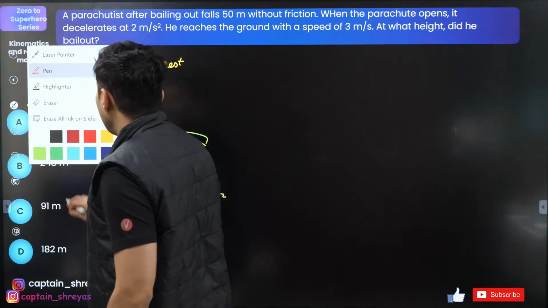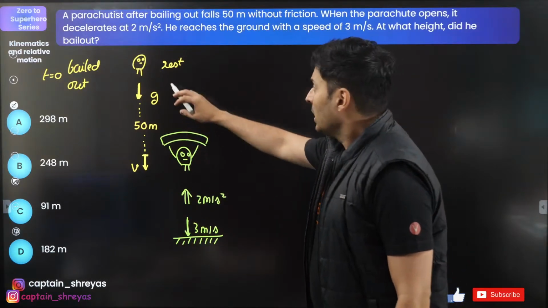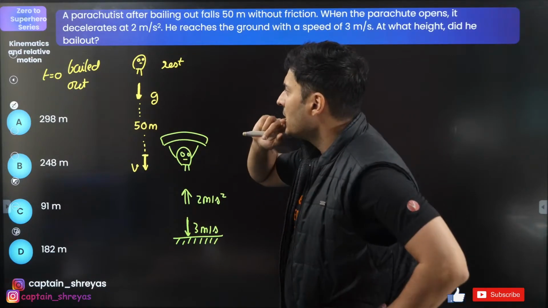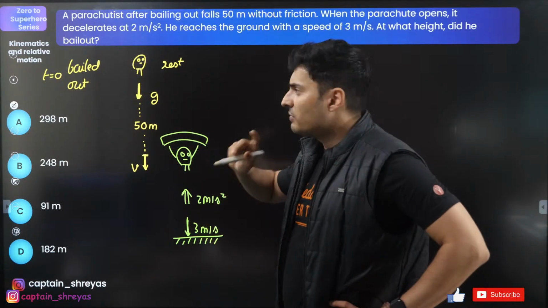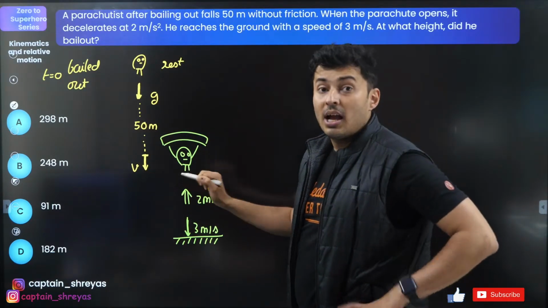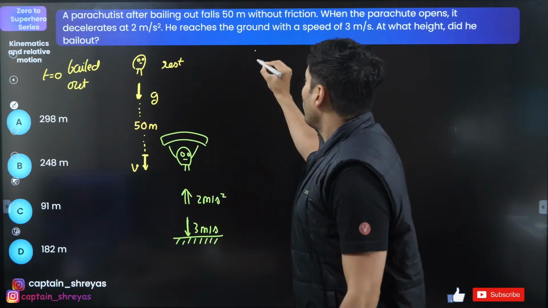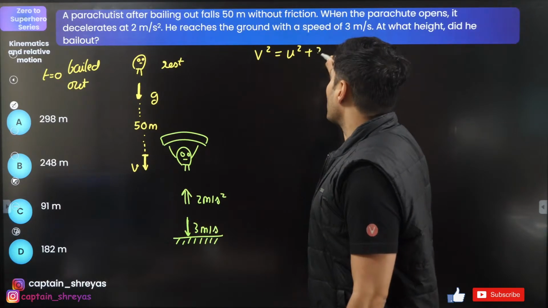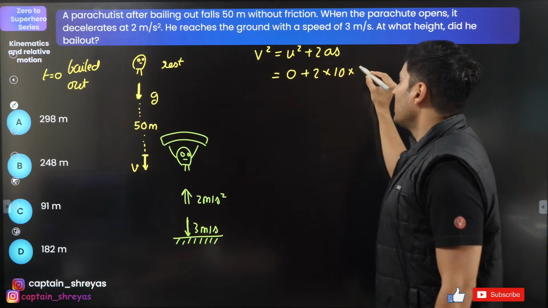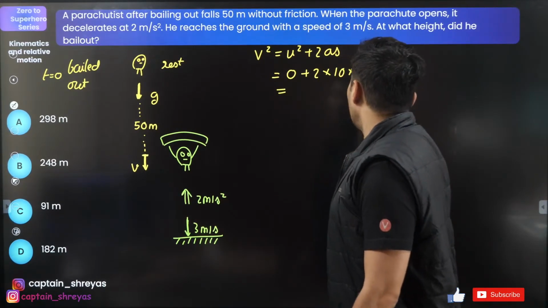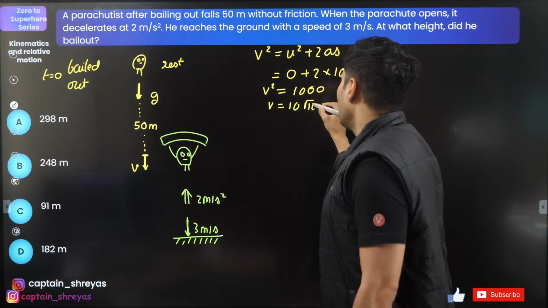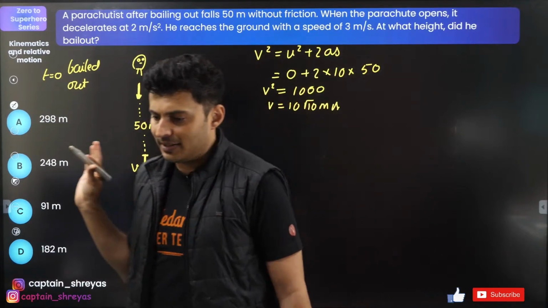Okay, so coming back to this. From here to here, when you descend by 50 meters, what will be my velocity? How do I find that out? I think I'll use v square is u square plus 2as, because I know the distance, I know the acceleration, I know the initial speed, I need to know the final speed. So v square is equal to u square plus 2as. Initial speed 0, acceleration 10, that's gravity, displacement 50. So this will become nothing but 1000. So basically v will be 10 root 10 meters per second. Okay, I'll keep it on the side.